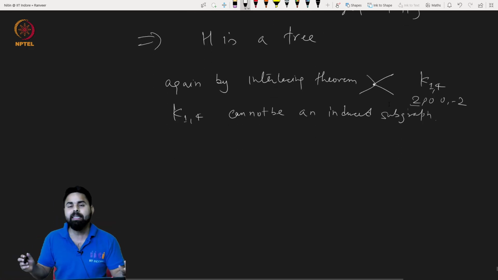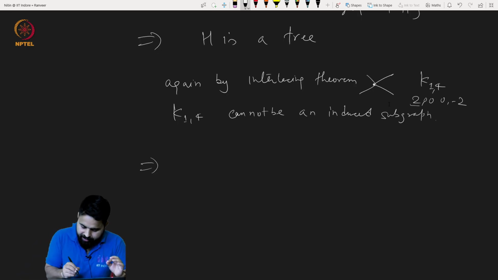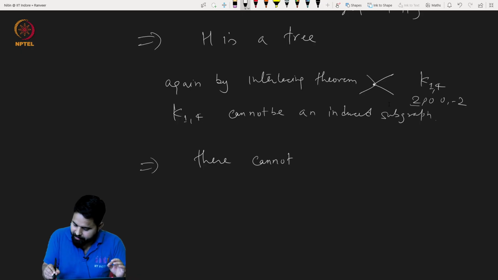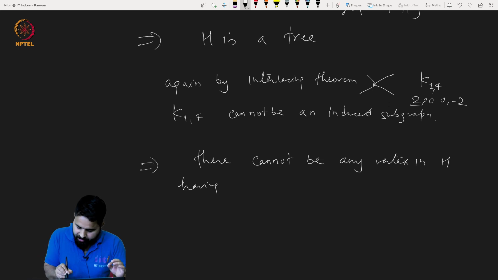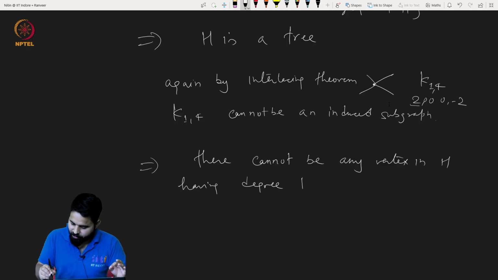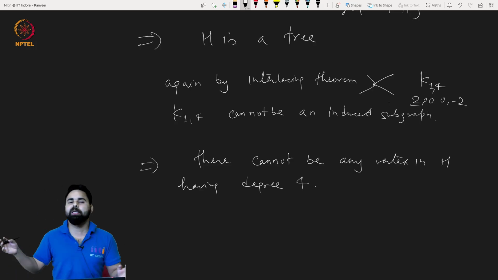Next, that means there cannot be any vertex in H having degree 4. So there can be vertices of degree 2 or degree 3.